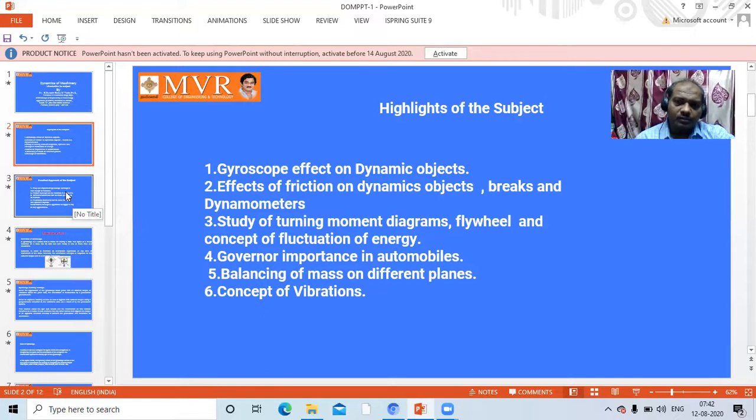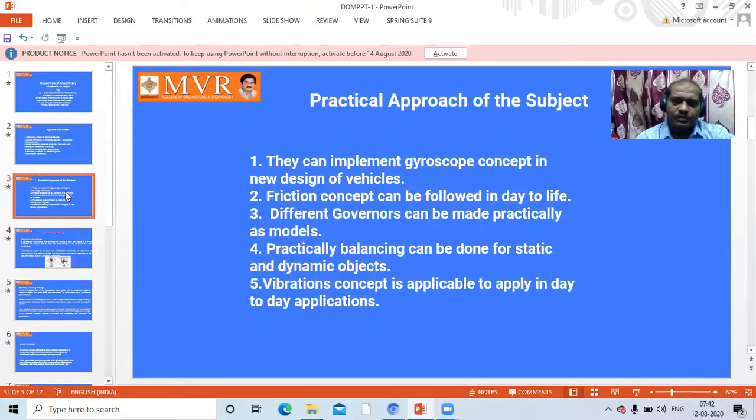What do we learn by understanding this? Let us see this third slide. If you observe, by the end of this subject, we are going to get a confidence on the following areas. So this is a practical approach subject. That means after learning, we cannot simply sit idle. We can try to use our knowledge and make new inventions. Inventions can be on the following areas.